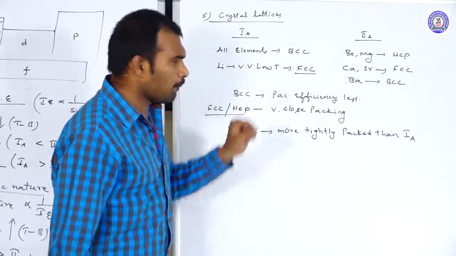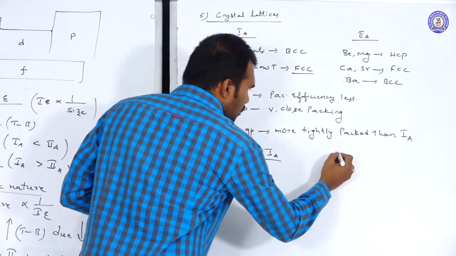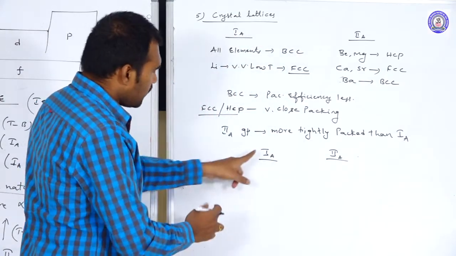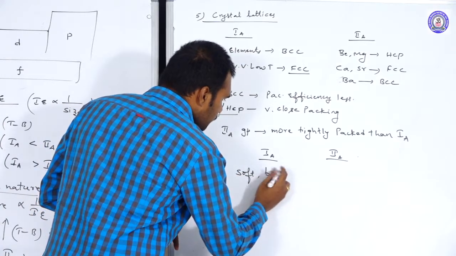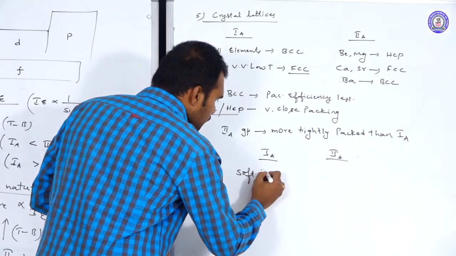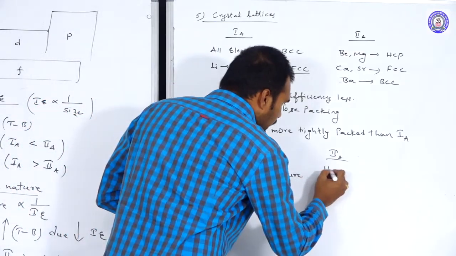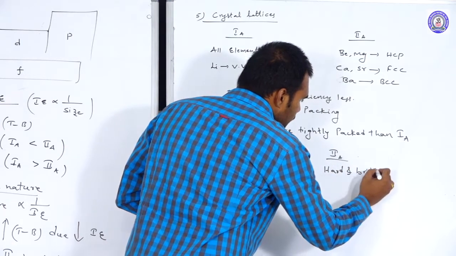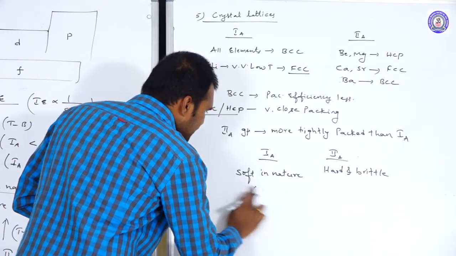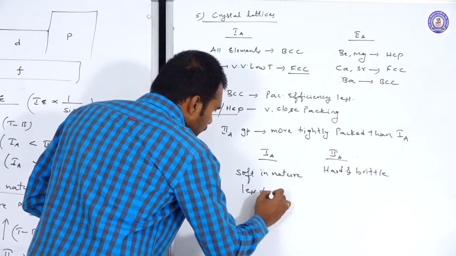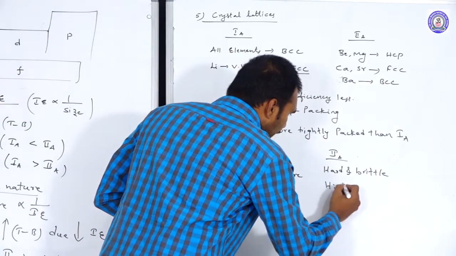Because of the tighter packing, when you check the physical properties of 1A group elements, the 1A group elements are soft in nature. Whereas 2A group elements are what? Hard and brittle. Next, 1A group elements have less density, whereas 2A group elements have high density.